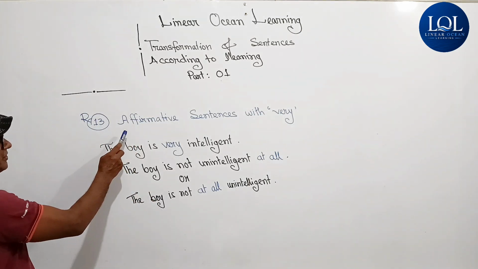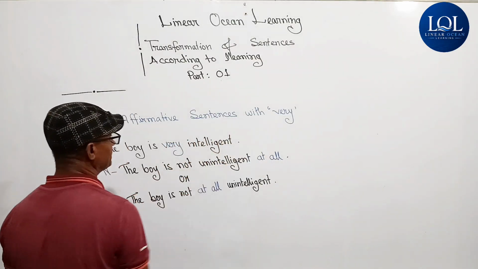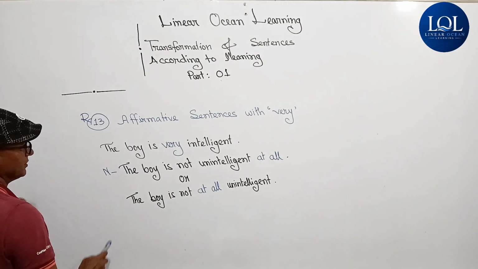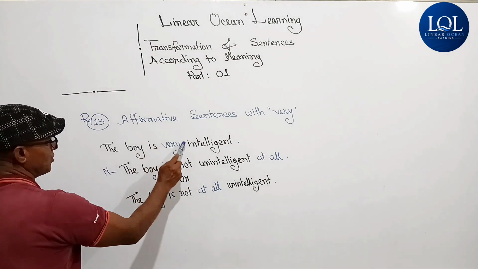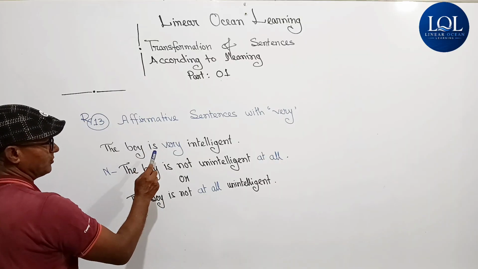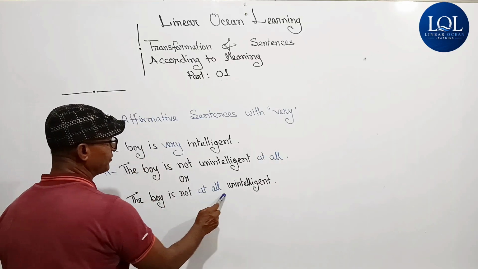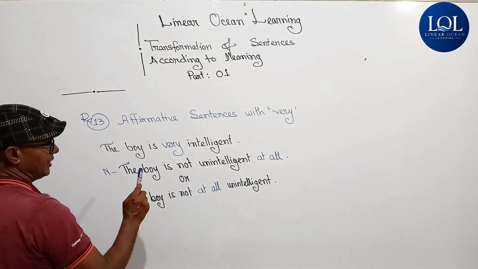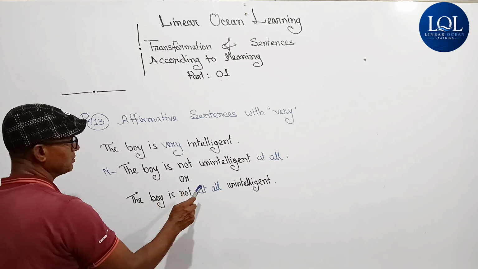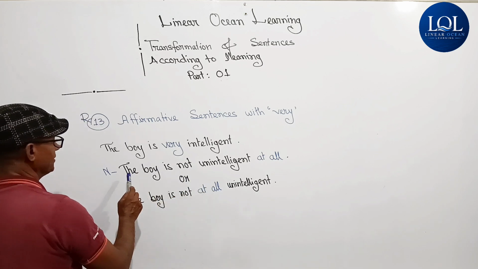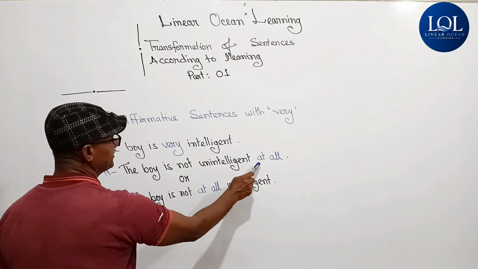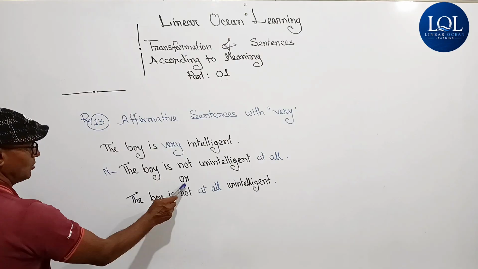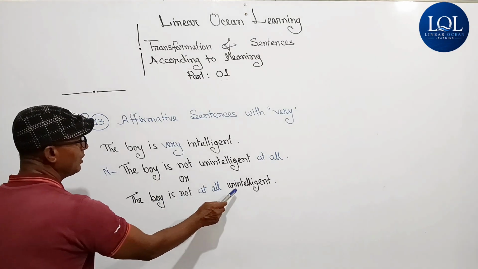Next, rule 13, affirmative sentences with very. The boy is very intelligent. So in lieu of, or instead of very, there will be at all. We can put at all at the end or before the adjective. The boy is not unintelligent at all. The opposite word of intelligent is unintelligent. Or the boy is not at all unintelligent.